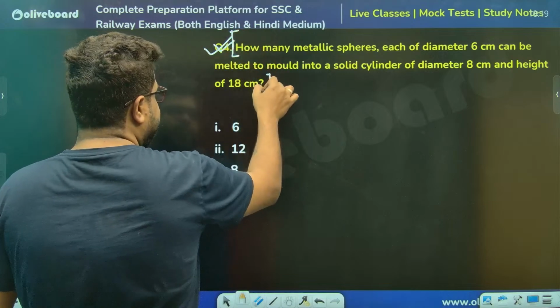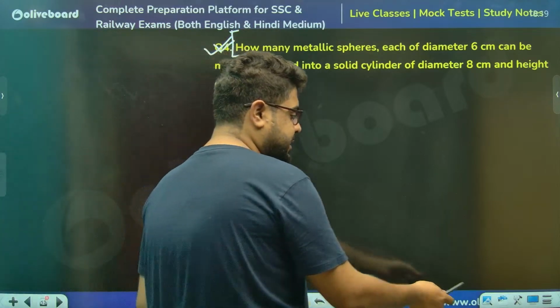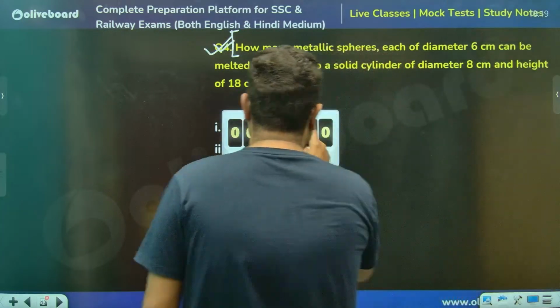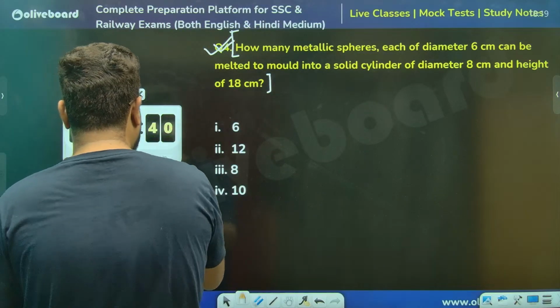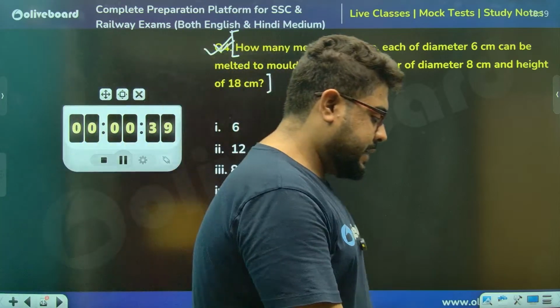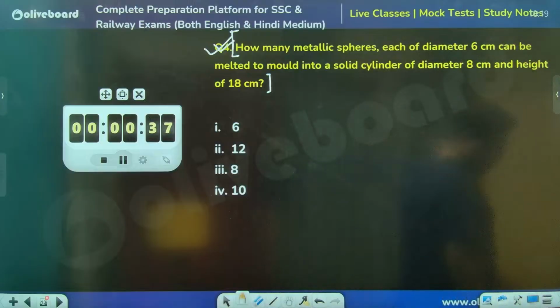Fourth question. Everyone, this is very simple actually. Chalo, 40 seconds time, sir. Quickly, please tell me the answer to this question.